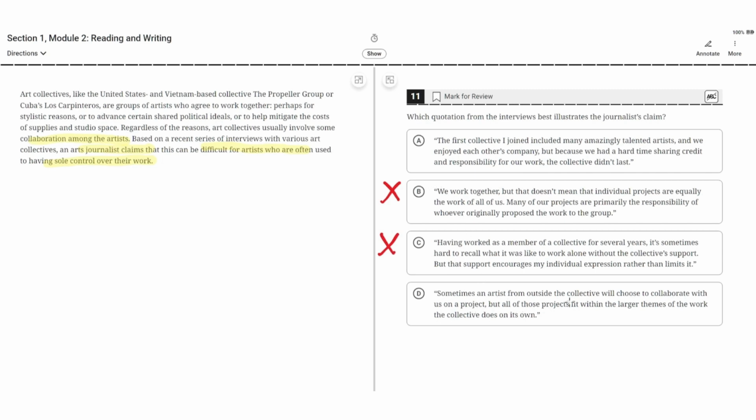Sometimes an artist from outside the collective will choose to collaborate with us on a project, but all of those projects fit within the larger themes of the work the collective does on its own. This is incorrect because, like B and C, it doesn't show how art collectives can be difficult for artists who are used to having sole control over their work. So D is incorrect, meaning the correct choice is A.